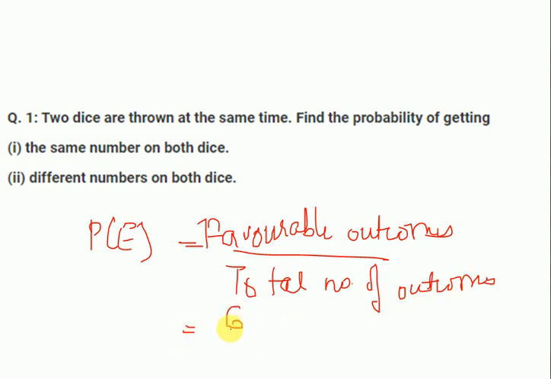That was 6 and the total number of outcomes was 36. So now I will get 1 upon 6. It means that the probability of getting the same number on both the dice is 1 by 6. Okay, and you don't need to further change it into decimal because probability is always in fraction form.